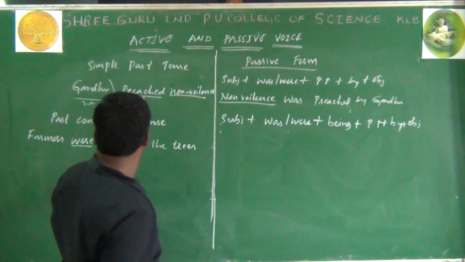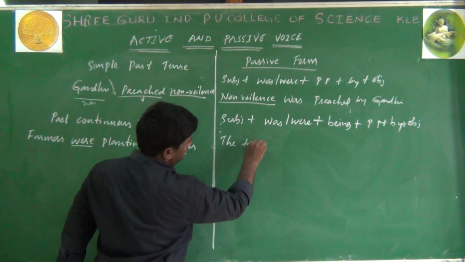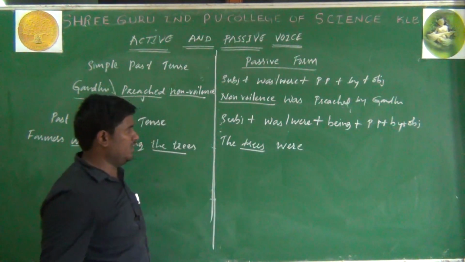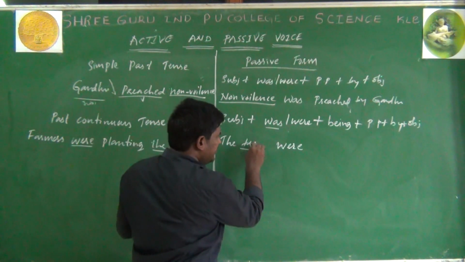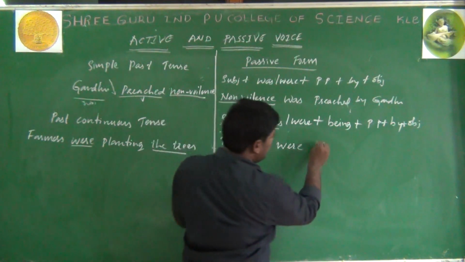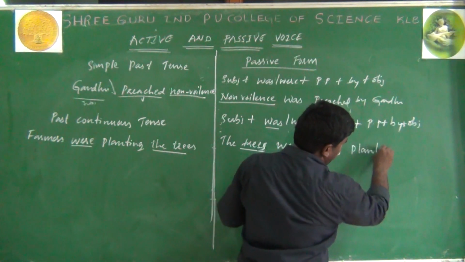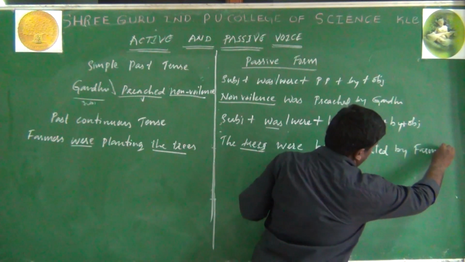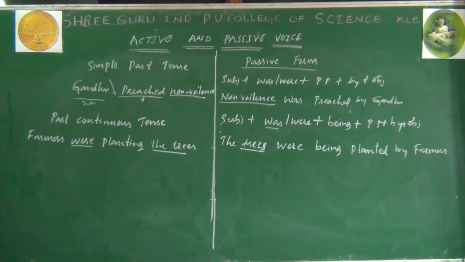So here what is object? The trees. The trees were, we should take were because trees are plural here. In case the tree would have been here, you would have taken was. This is trees, plural is there, so therefore we should take were. The trees were being planted. The trees were being planted by farmers. So this is how we can change past continuous tense into passive voice.